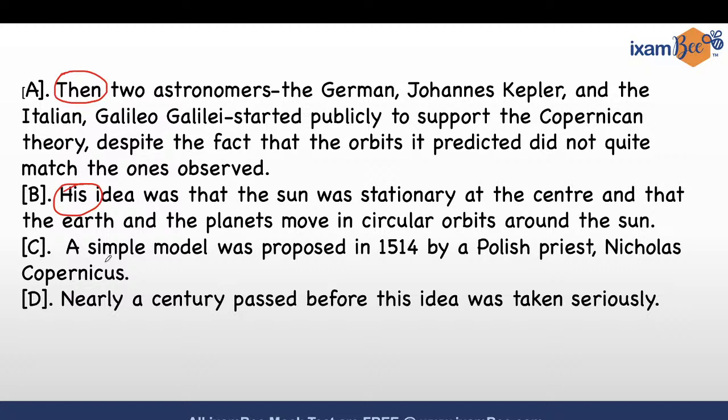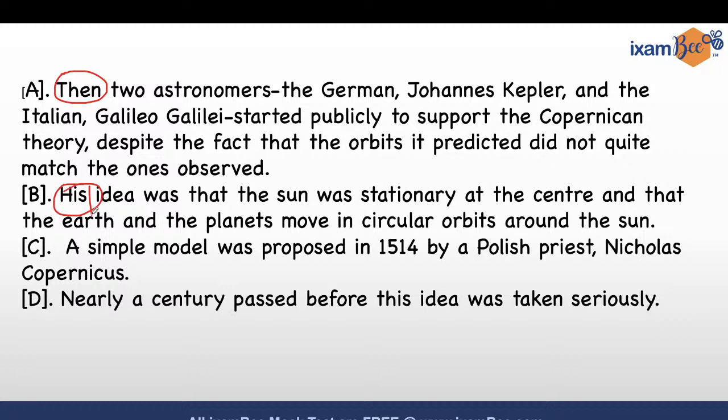Quick glance. 3. A simple model was proposed in 1514 by a Polish priest, Nicholas Copernicus. Did we get the main noun? Yes, did we get the main noun? Who are we talking about? Did we get the main person behind his?